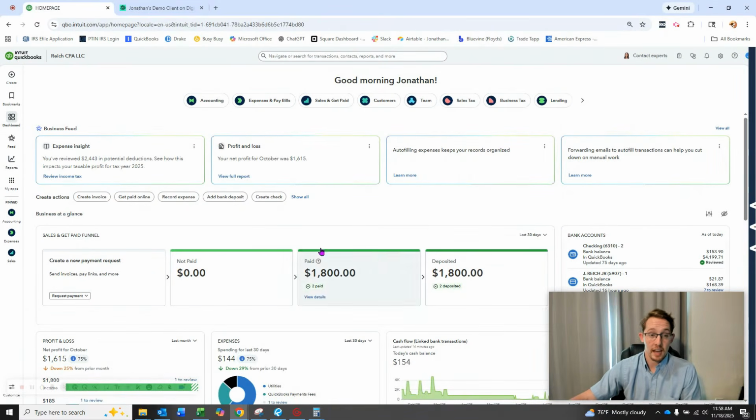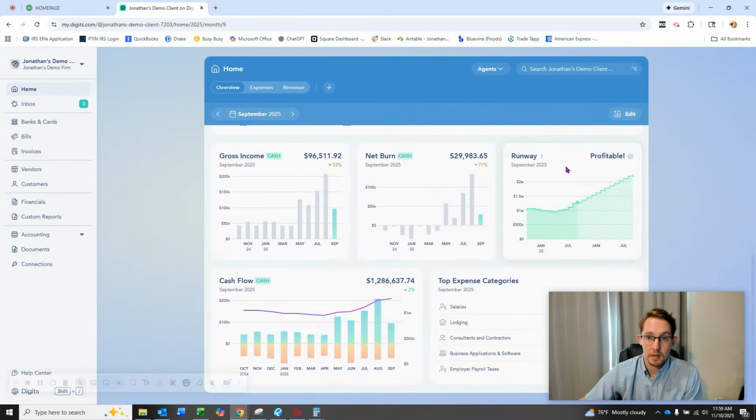QuickBooks does have that staying power. I know that a lot of people are going to continue to use it because it's what they're used to, but definitely give it a whirl. I've been very impressed with it. I've been very impressed with the responsiveness of their customer service. I'm impressed with the reports. I really think that there could be something here.